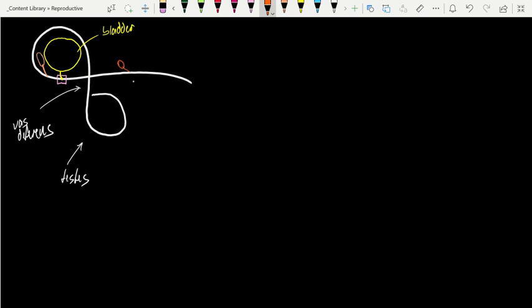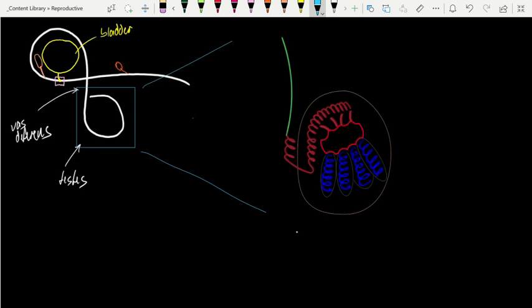So let's zoom in and take a look at this. The first structure we want to look at in detail is the testis, highlighted in the boxed region here. Let's zoom in on this and label some of the key anatomical structures. So we've got, down here shown in blue, the seminiferous tubules. And this is actually the site of spermatogenesis, which we'll highlight in more detail in just a minute.